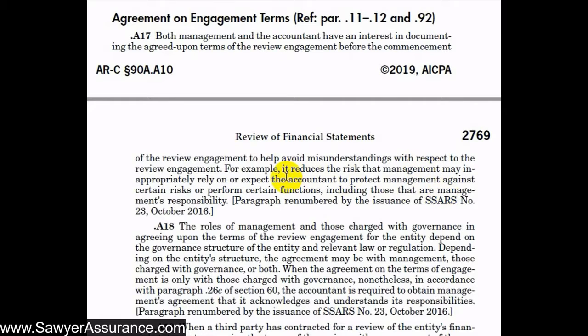And from our standpoint, the accountant, it reduces our risks that management might inappropriately rely on us to protect them from certain risks or to perform certain functions, including those that are management's responsibility. So remember in the prior video, there are several things that are management's responsibility, for instance, the preparation of financial statements, selection of the financial reporting framework, and all that information. And so we want to be very clear that that's their responsibility, and so they won't inappropriately expect us to perform those functions or to rely on us for that.